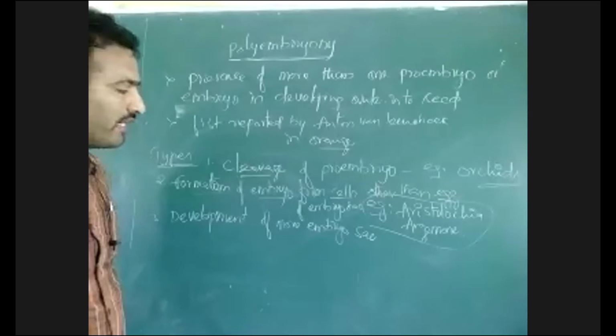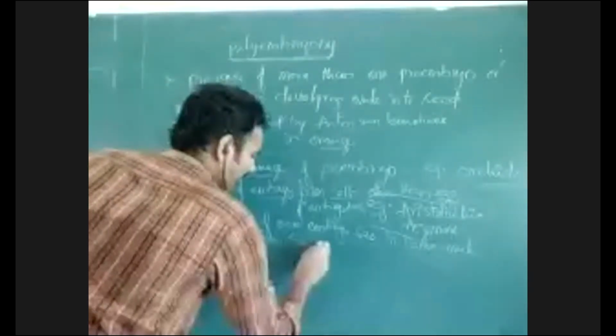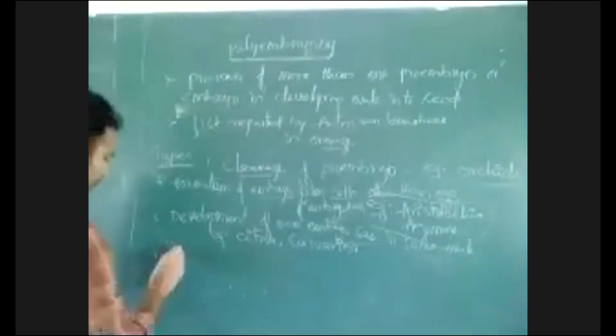This is seen in the same ovule. This is seen in Citrus, Casuarina. Development of more embryo sacs in the same ovule. That is an example.